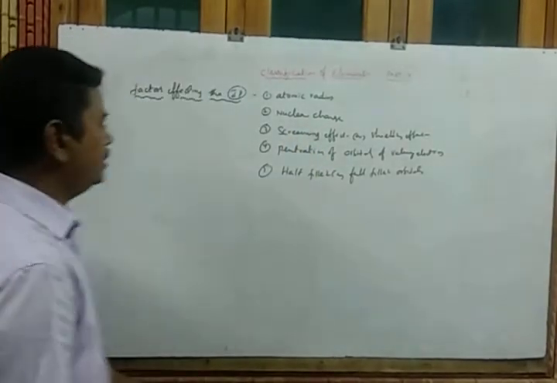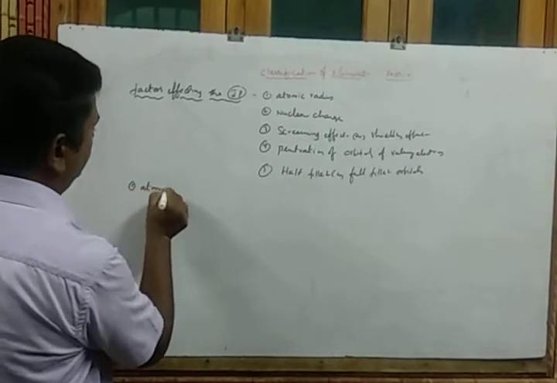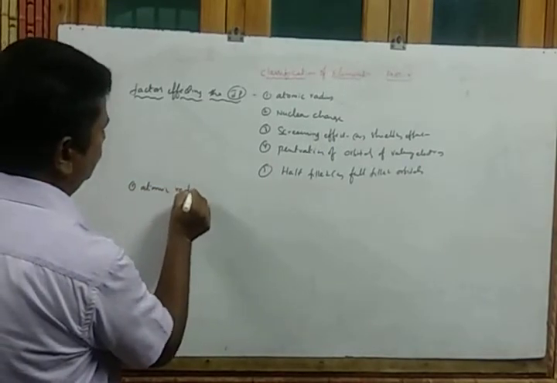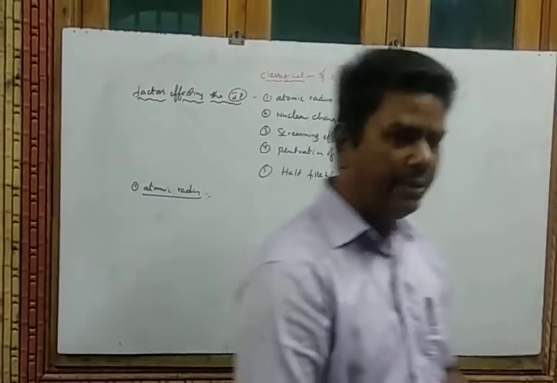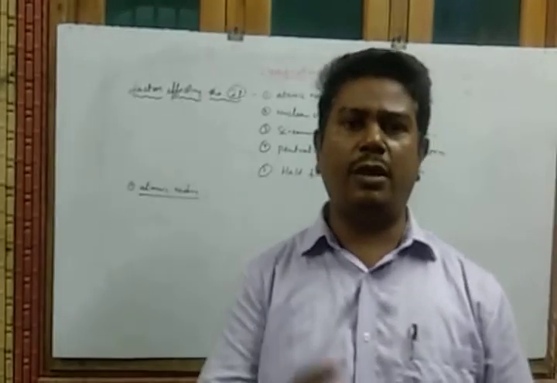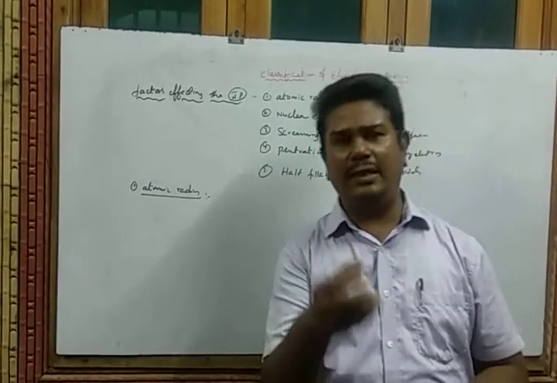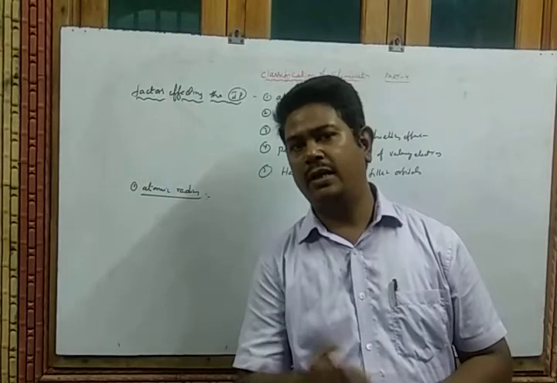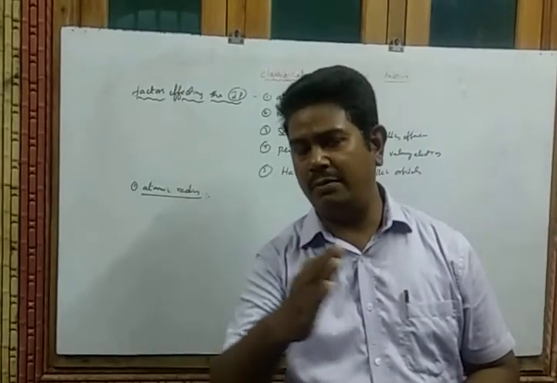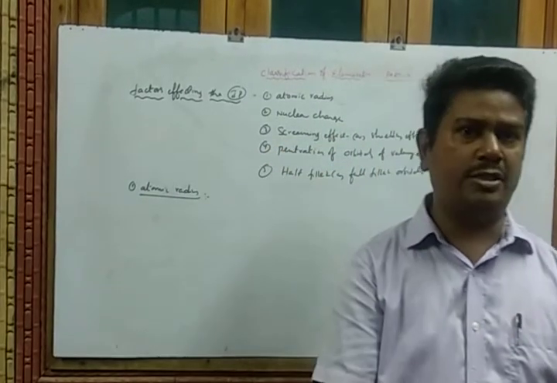So first of all, which one? Atomic radius. I already told that as the atomic radius increases, the nuclear force of attraction decreases. So we require more energy to remove the electron. That's why as the atomic size or atomic radius increases, the ionization potential value decreases.